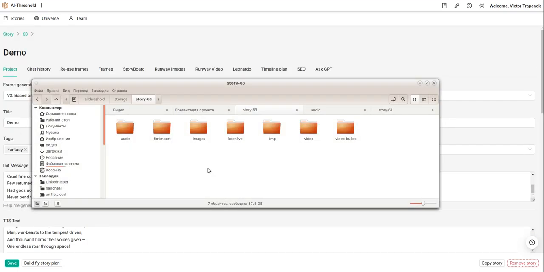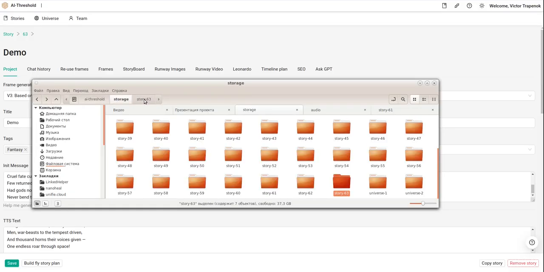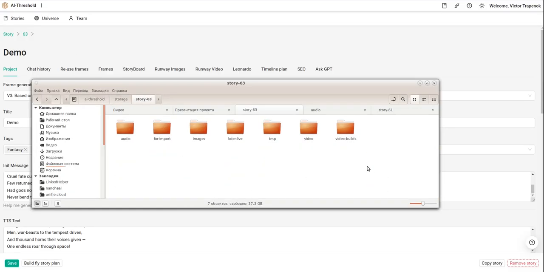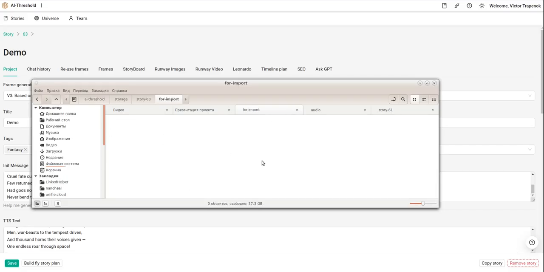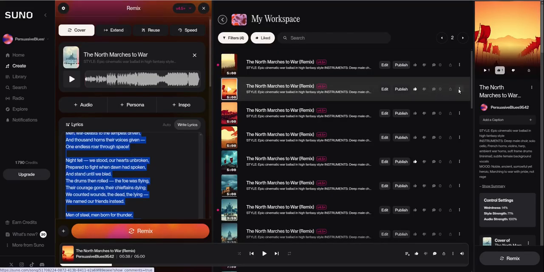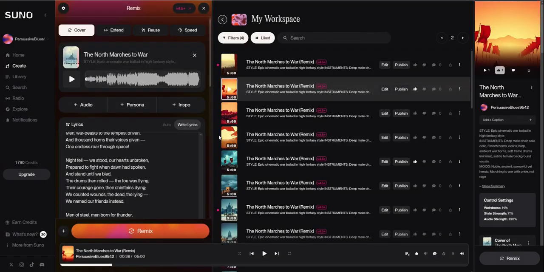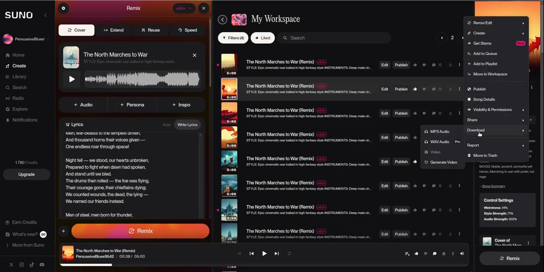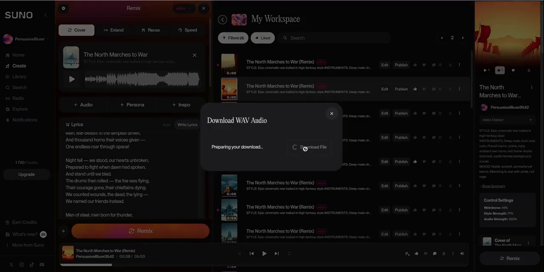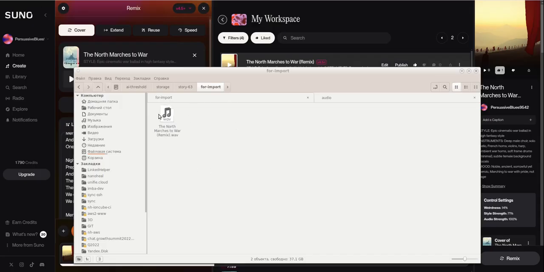Now we will open the folder. Already 63 folders. It's created automatically. I need to put here the sound from Suno. Let's see, it just downloads. It will take a few seconds. I can download and put it. Okay, I download the file here.